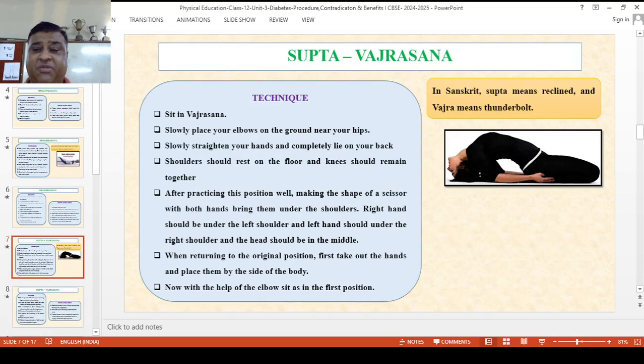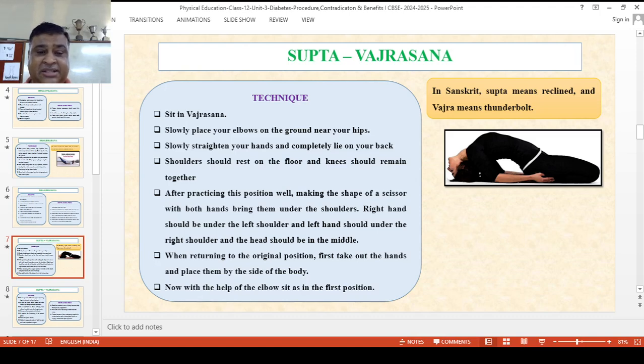Now next is Supta Vajrasana. Supta means reclined and Vajra means thunderbolt. It is called the reclined thunderbolt asana. Now sit in the Vajrasana position. Slowly place your elbows on the ground near your hips. Slowly stretch your hands and completely lie on your back. Now the shoulders should rest on the floor and the knees should remain together.